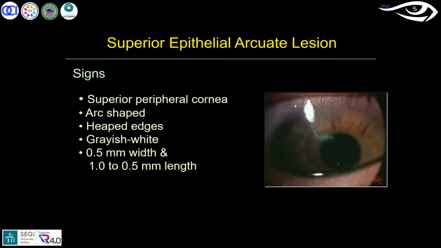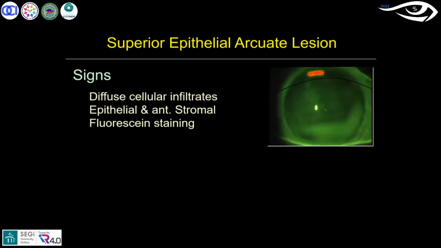So you tend to have a lesion of 0.5 mm width and 1 to 0.5 mm of length, which you can see. The signs, when you are looking around the arcuate lesion, you can find diffuse cellular reactions, and then there could be epithelial or anterior stromal fluorescent staining surrounding the arcuate shape, which you can look for.